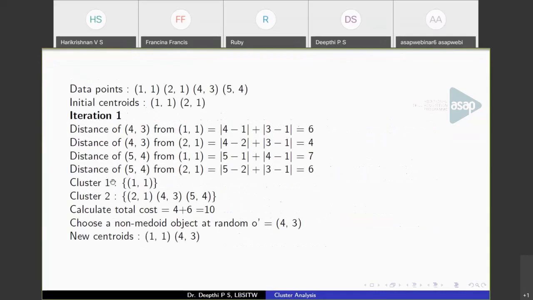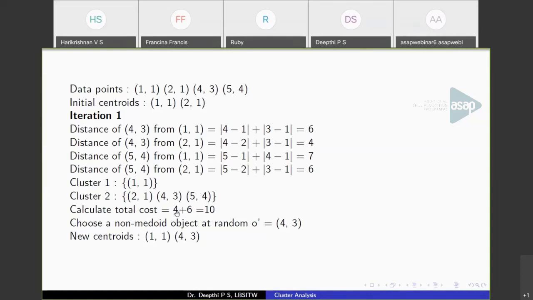See, in the first iteration, cluster 1 has just 1,1 and cluster 2 has these 3 points. So these are the points that we are going to assign to one of these clusters. So 4,3 and 5,4. For 4,3, when we calculate the distance from 1,1 and 2,1, we got the minimum distance as 4. That is why we assigned it to cluster 2. So this is the cost of assigning 4,3 to the second centroid.